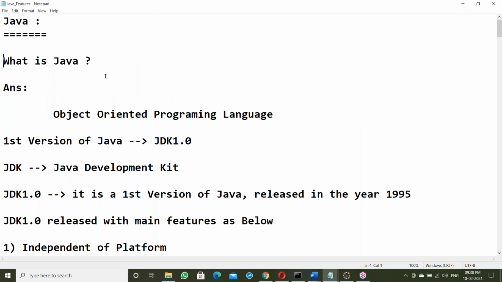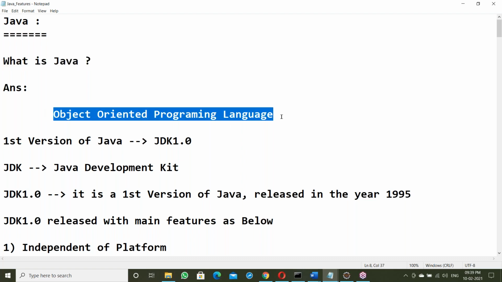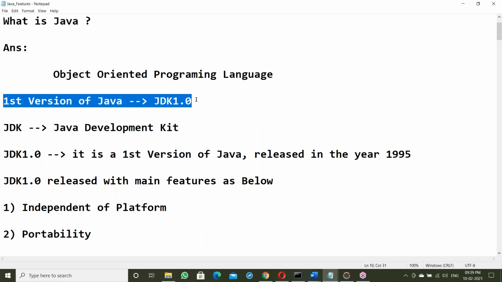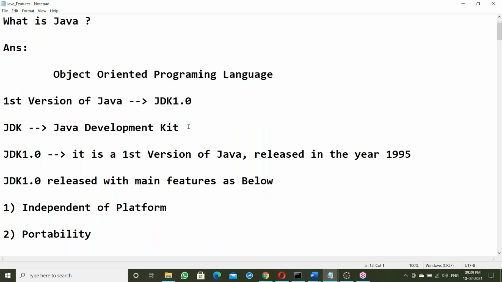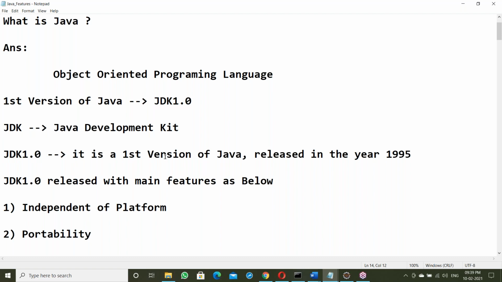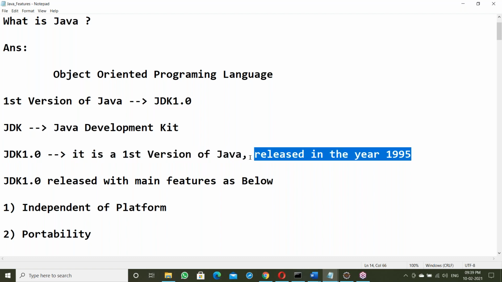See, what is Java? Simple answer: Java is an object-oriented programming language. The first version of Java is JDK 1.0. JDK stands for Java Development Kit. JDK 1.0 is the first version of Java, released in the year 1995.